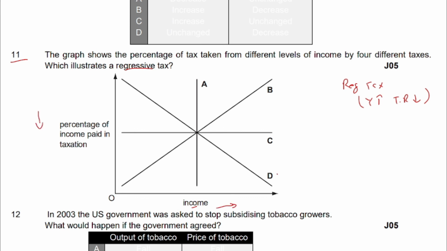So this is basically happening in option D, because in option D, when income was this much, this was income and this was tax rate, and this is R. And if income increases, for example from Y to Y1, tax rate will fall from R to R1. And similarly, if we further increase income, then tax rate will further fall. So it means that in option D, this negative relationship is observed, so option D will be the correct answer.